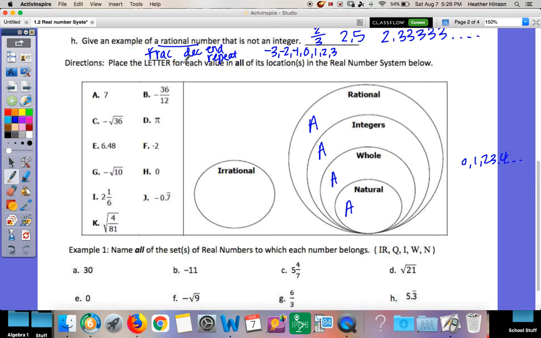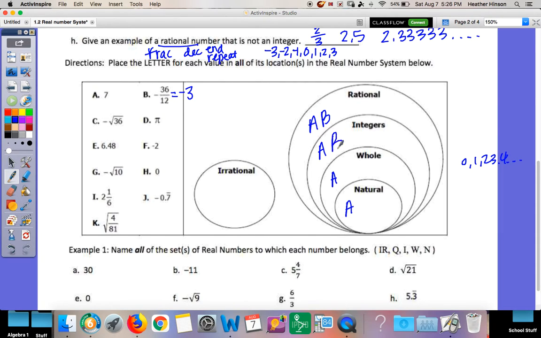Okay, what about B? Negative 36 over 12. Where do fractions fall? Fractions fall under rational. So if it's rational, keep going down the list. Is it also an integer? Fractions are not integers, but can I simplify it? Yes, negative 36 divided by 12 is negative 3.